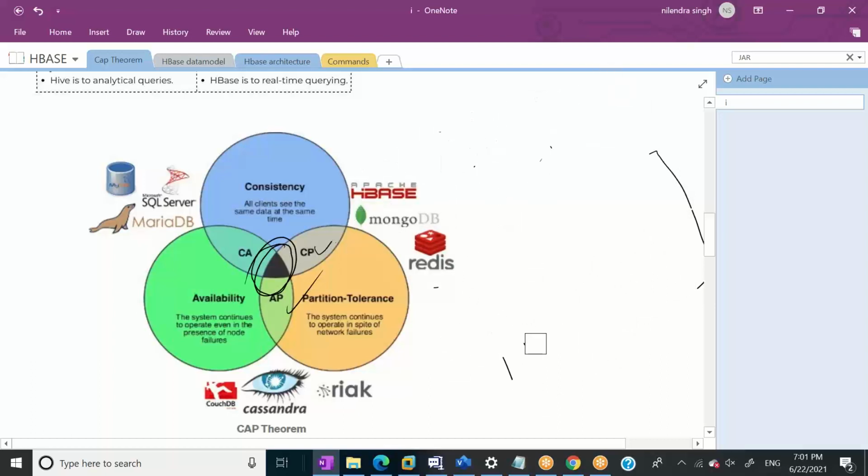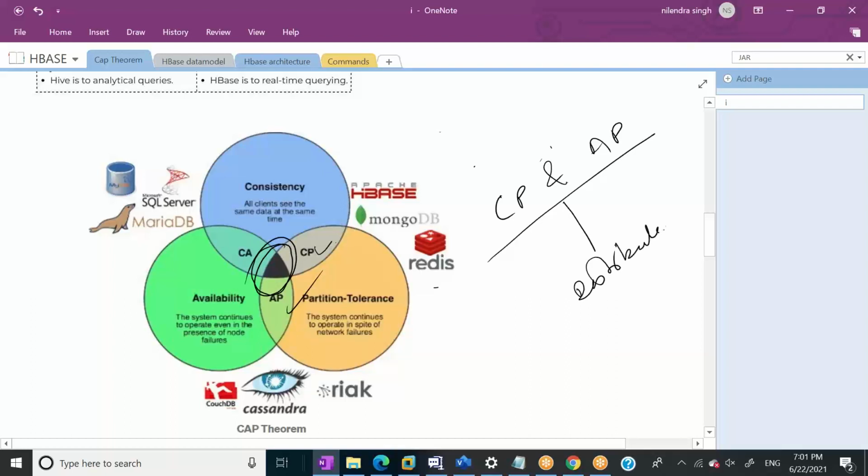Now the third thing which came here is the AP system. It means the system should be available and should be partition tolerant. So when we talk about distributed systems, distributed databases or distributed NoSQL databases, then CP and AP are the options.